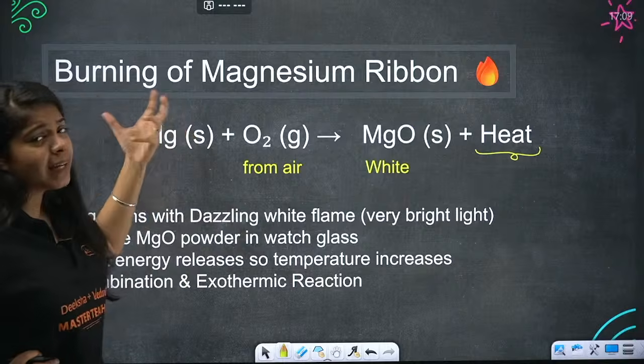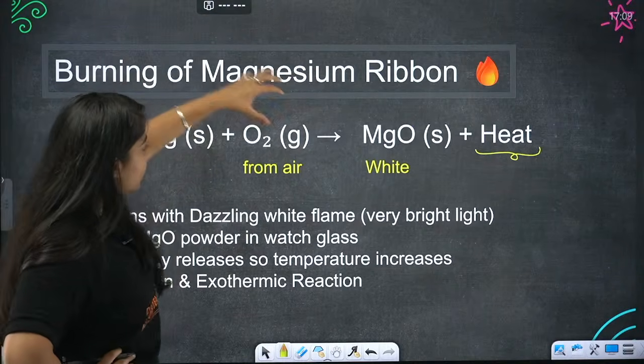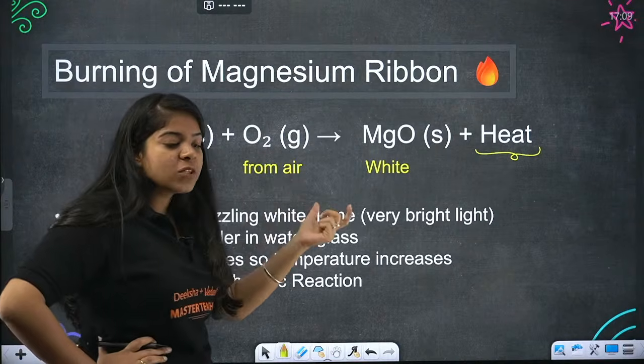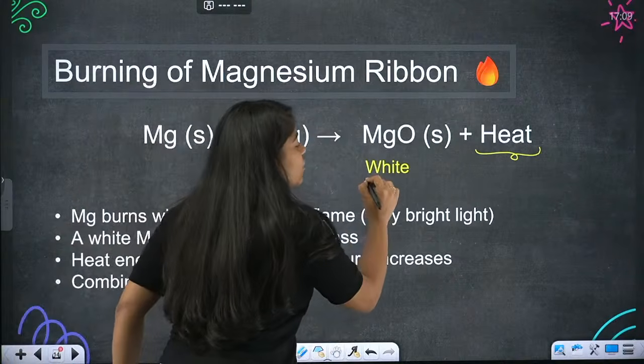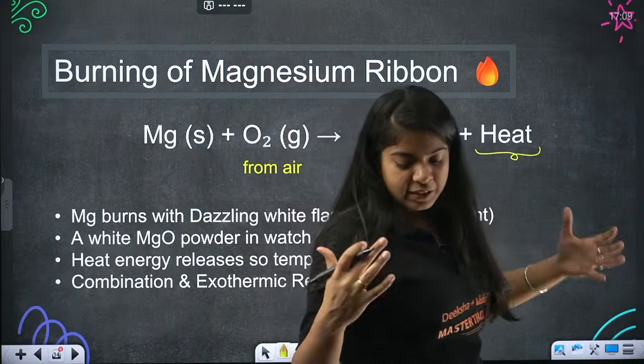So magnesium we had in solid form. Now oxygen from air is reacting with magnesium. What does it form? It forms MgO, which is white in color, and a lot of heat is generated with it.